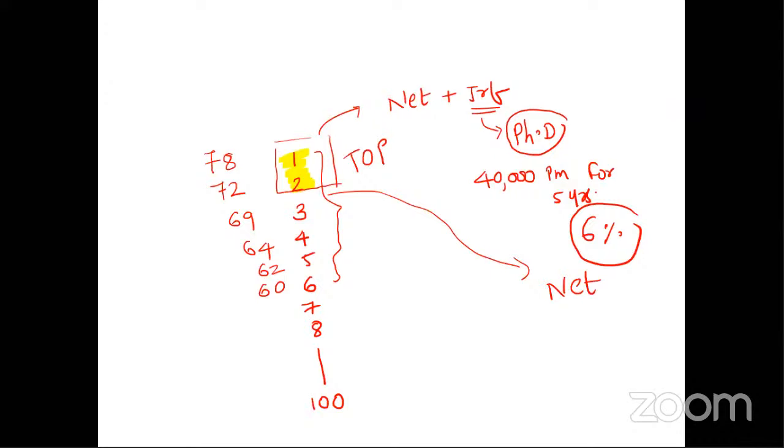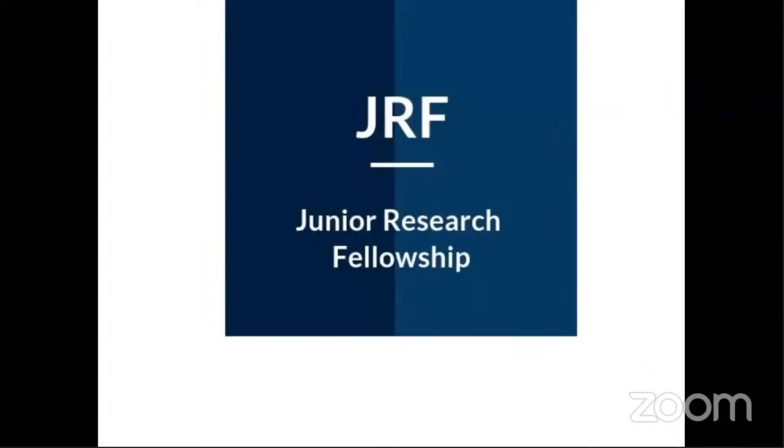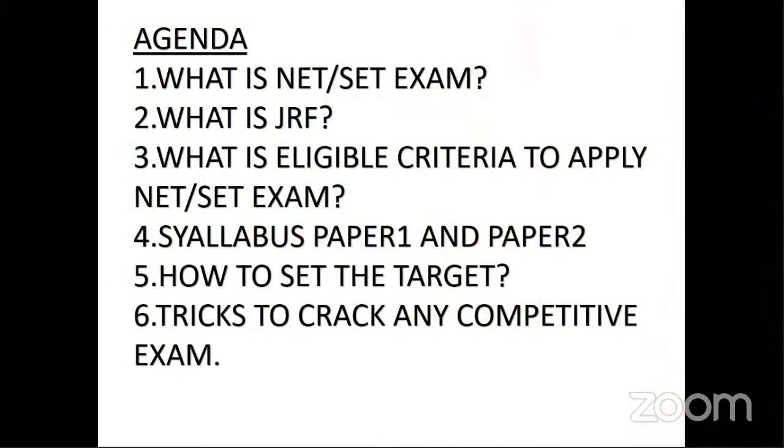So we have seen 2 things. First, we started with what is NET SET, and then we saw what is JRF. Now we will see the eligibility criteria to apply for the NET SET exam. In your masters, the reason I'm using the word masters is because there are MA students, MCom students.